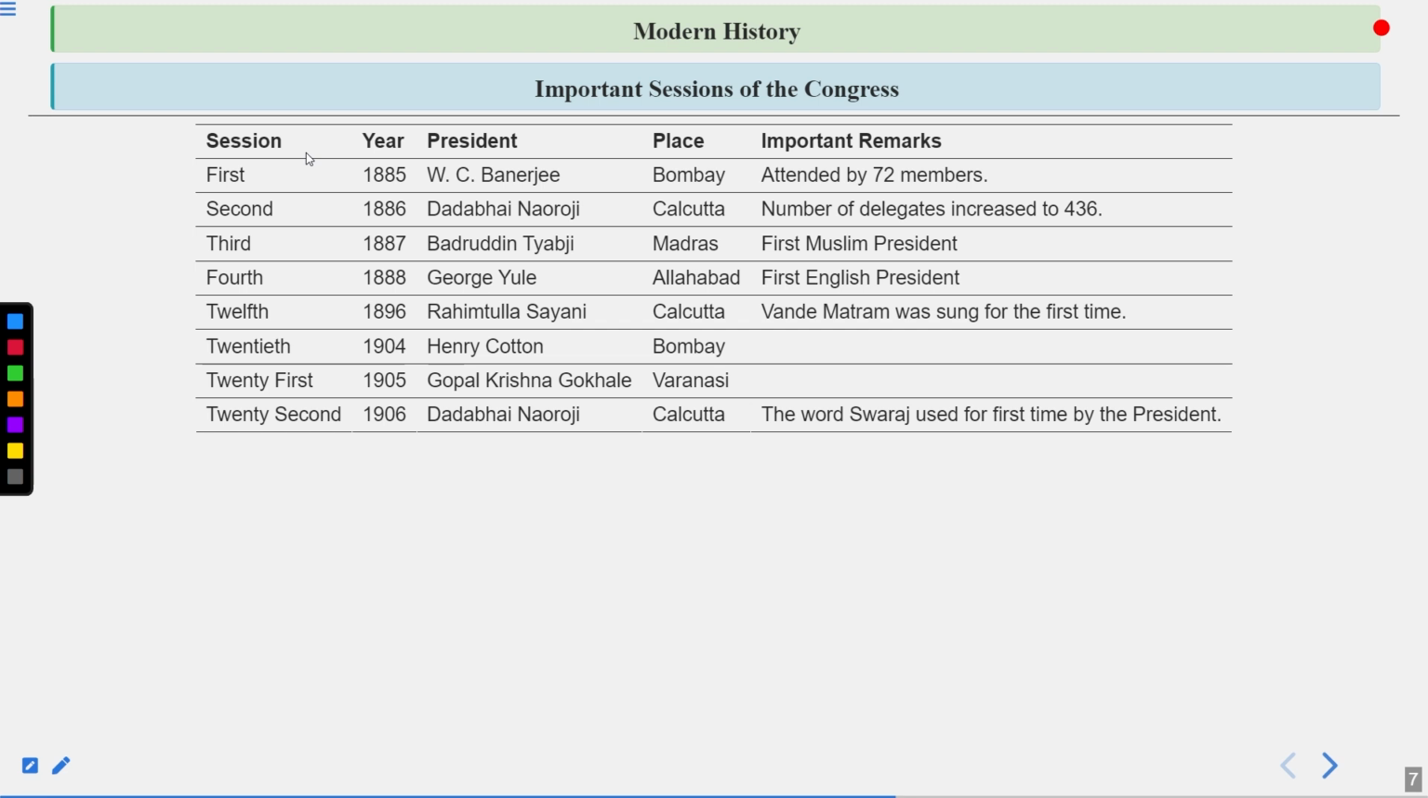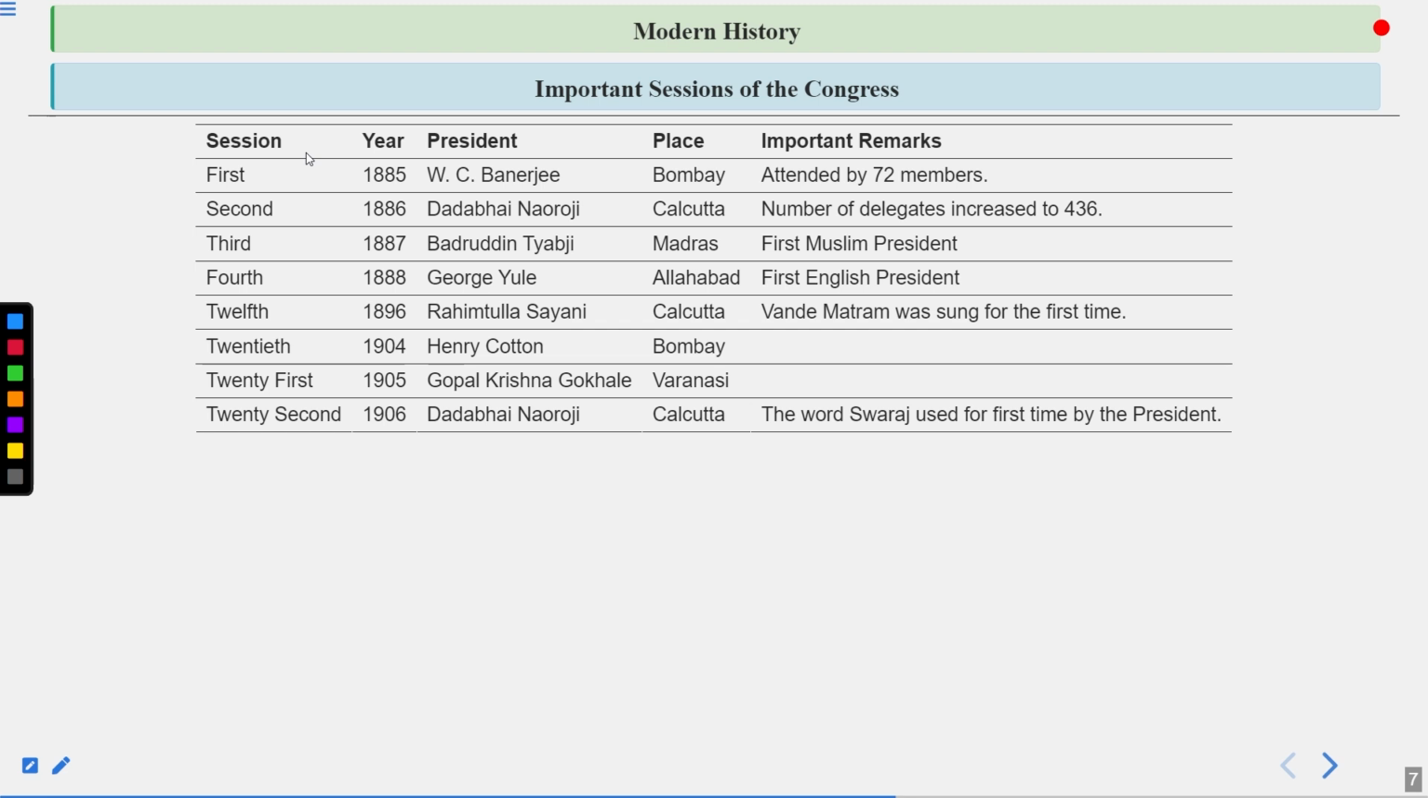Then comes the 12th session, very important, 1896. Do remember, you don't need to remember all the sessions. The 12th session was in 1896. Rahimatullah Sayani, Calcutta, Bande Mataram was sung for the first time. So this was the 12th session.